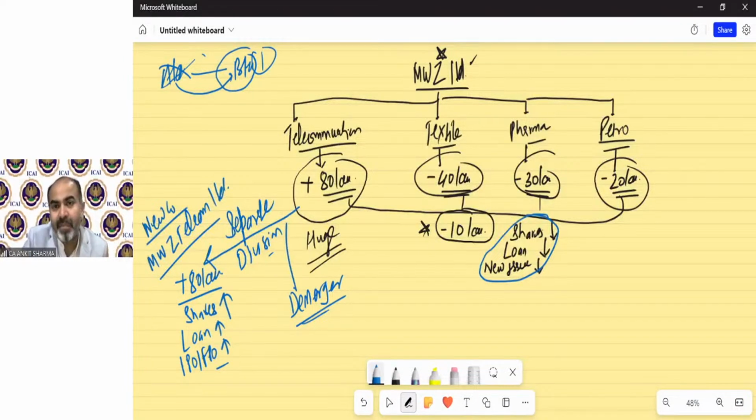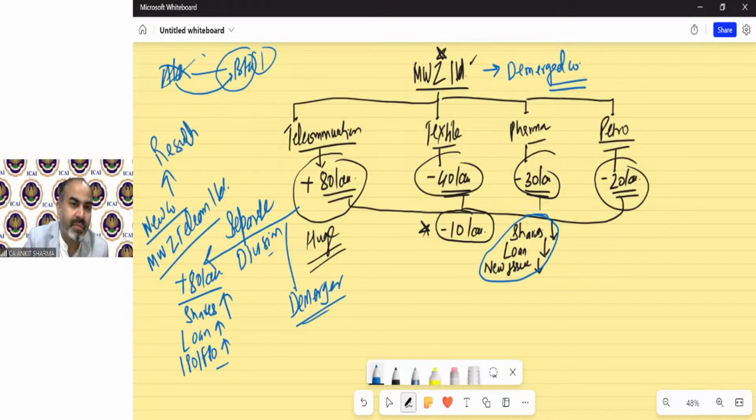In this, MWN will be called the demerged company. The new company will be called the resulting company. The process will be called demerger, and all the conditions are almost the same as in case of amalgamation.